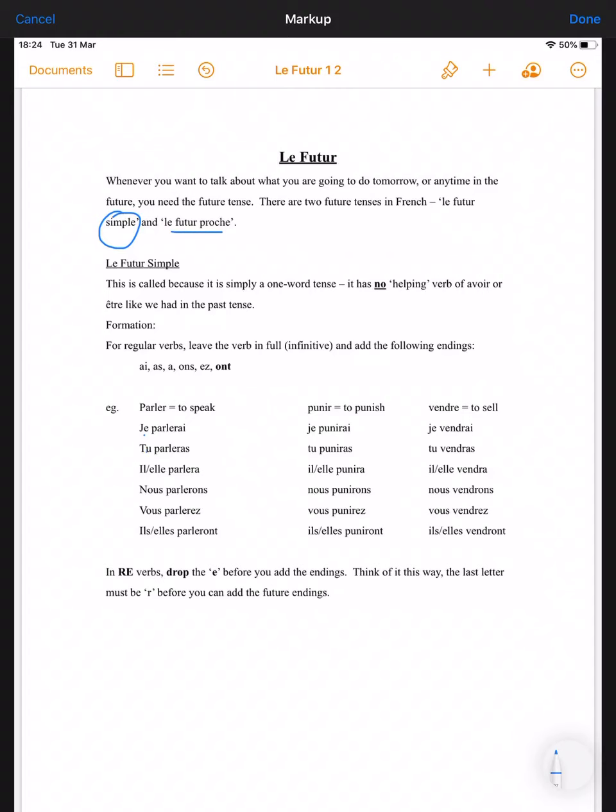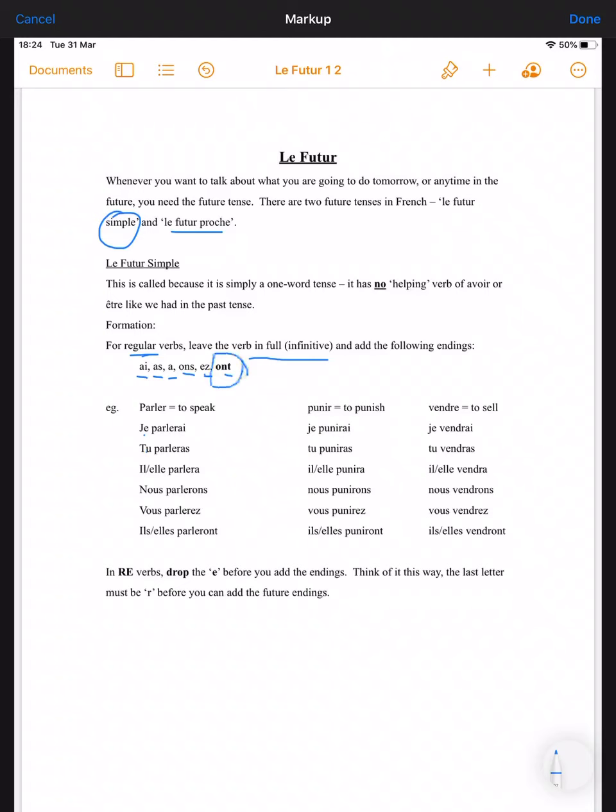To form the futur simple, for regular verbs, you leave the verb in full. So you leave it in the infinitive form, and then you add on the following endings. Ai is for je, as for tu, a is for il, elle, and on, ons for nous, ez for vous, and ont for the last part, il and elle. And just watch that last part, the ont. Most of the time in French verbs, the last part ends in ent or some form of that. So just watch this in the futur simple, it's ont.